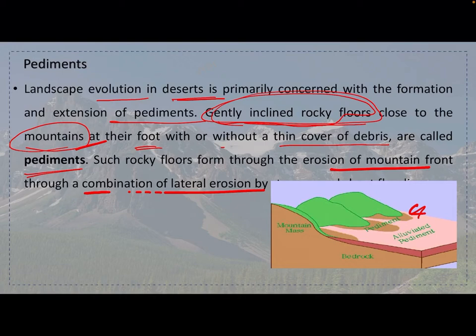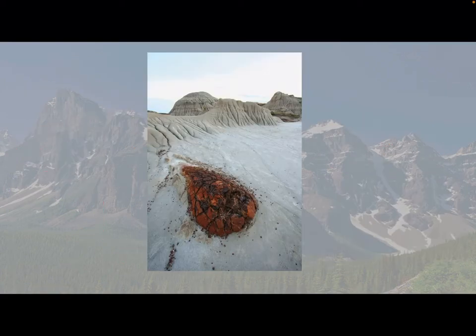See here, this is a pediment basically. This is a mountain, and at this foot point of the mountain, there will be a small inclination. The hill is like this. There will be a small inclination at the foothill basically.